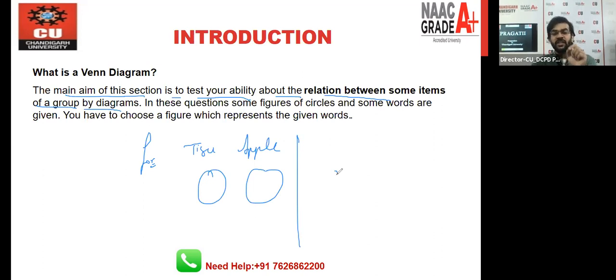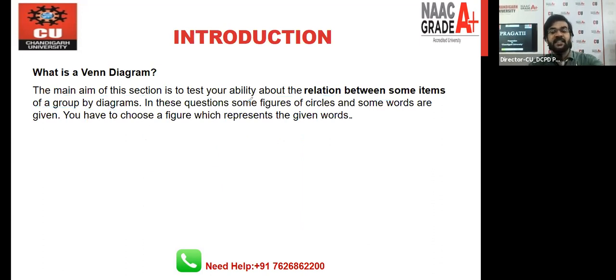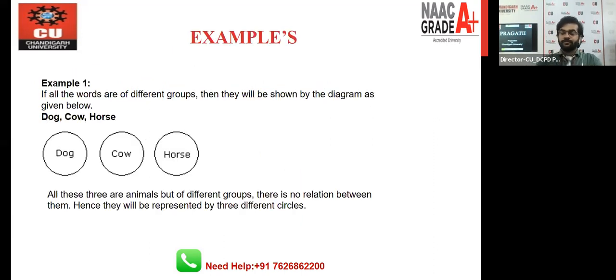So you just have to check whether they are in the same group or in different groups. This is the only thing you have to find out in each and every question of this topic, Venn diagram. So let's start with the first question. Listen very carefully, guys. The first example we have is this one. What is the main concept behind this example number one? It is based on the different group concept.